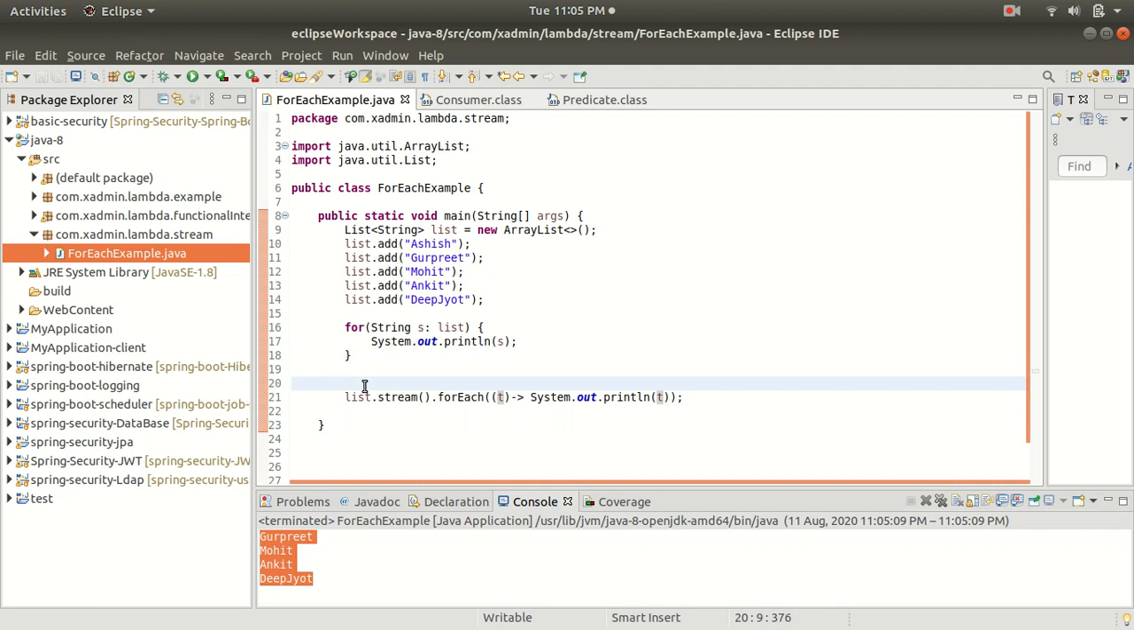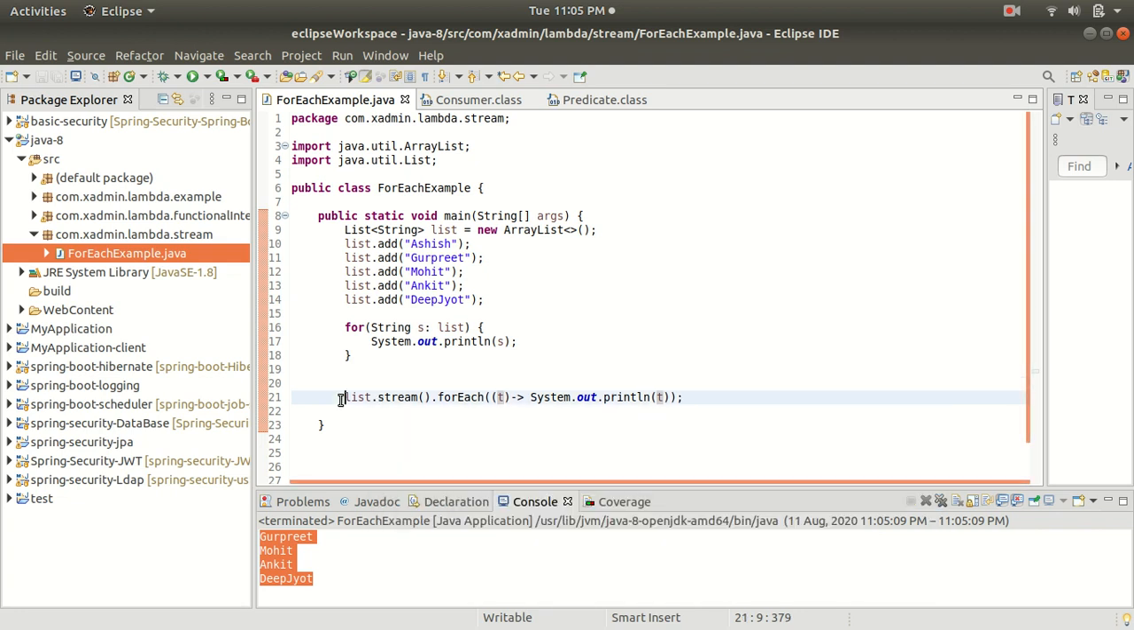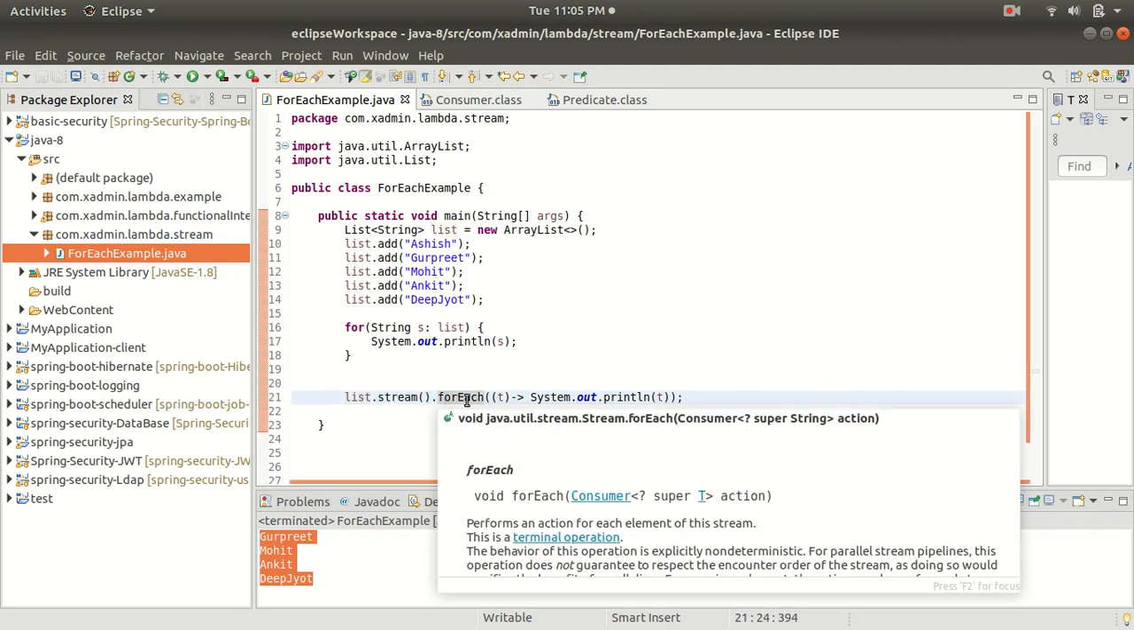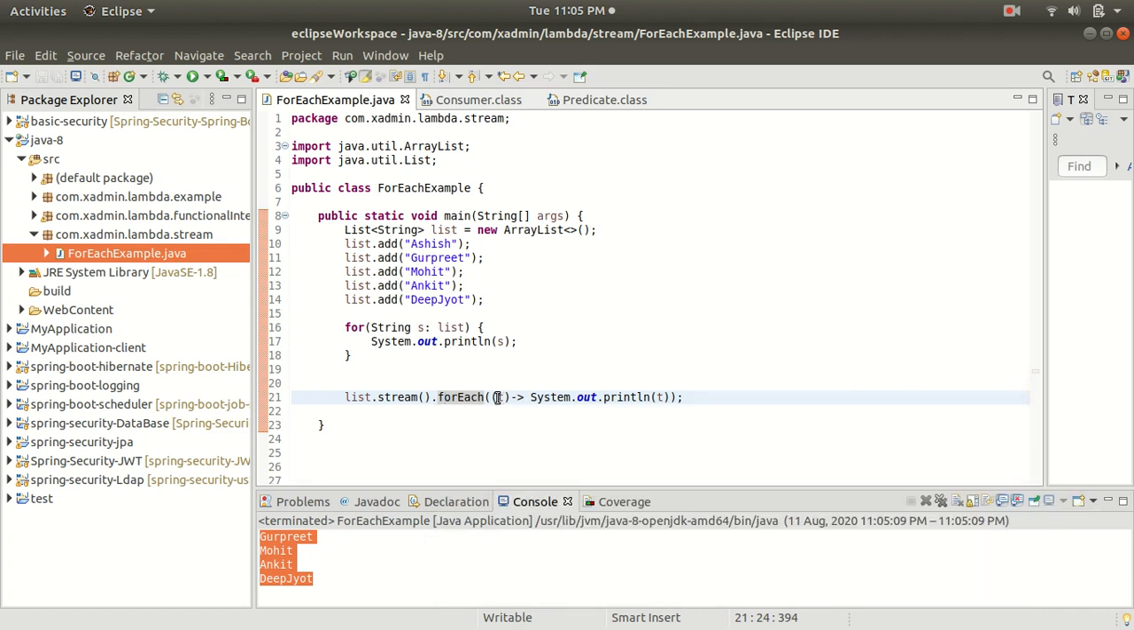So now we are iterating the list with the help of the stream API. First we convert the list to a stream, and then we use the forEach method, which takes a Consumer type as its argument. The Consumer functional interface has an accept method.